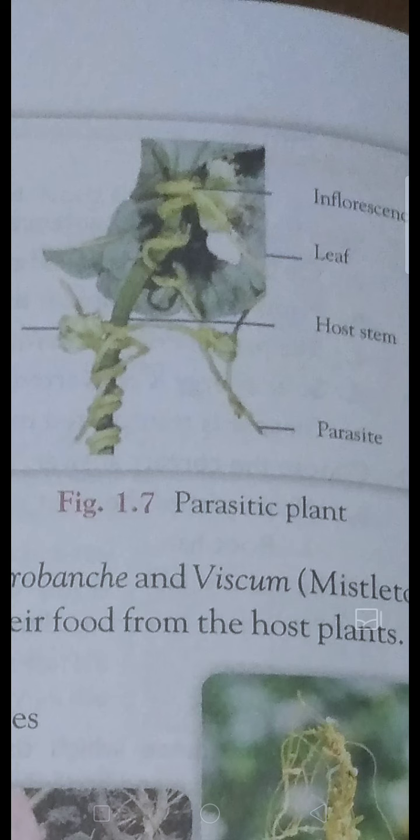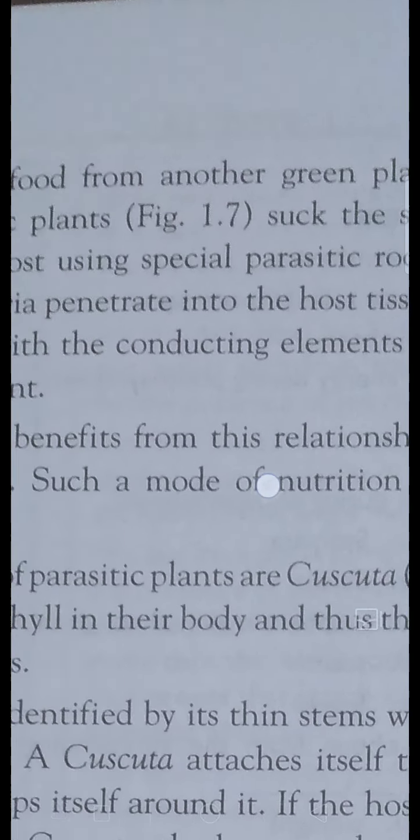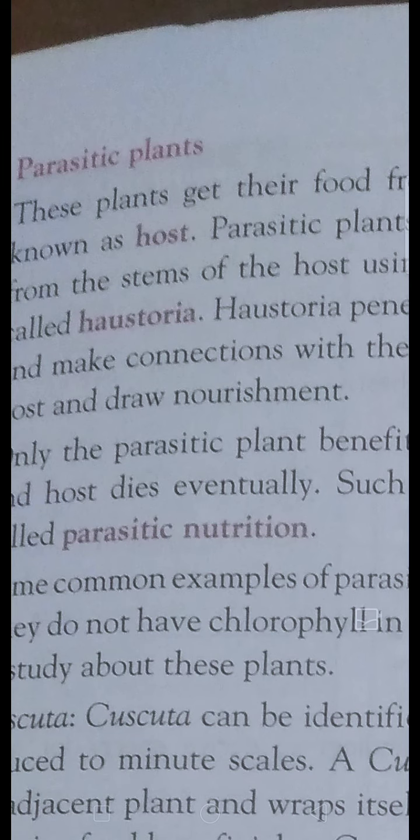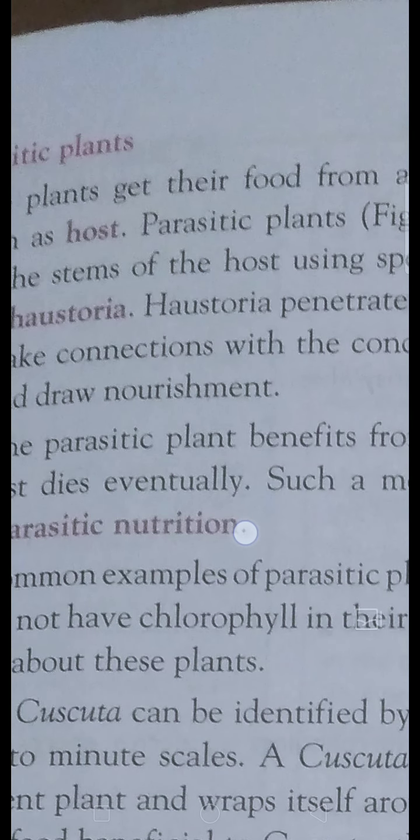But some plants take the support and also take the food from the supported plant. That supported plant is called the host, and the other plant which depends on it is called a parasitic plant. How do the haustoria penetrate? The parasitic plant has hair-like structures, and they penetrate these haustoria into the host plants.